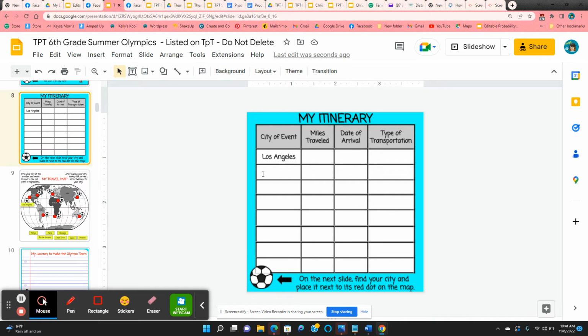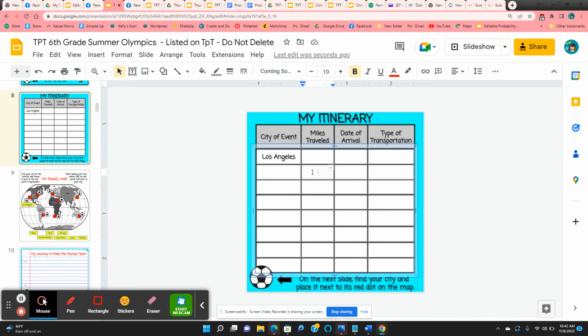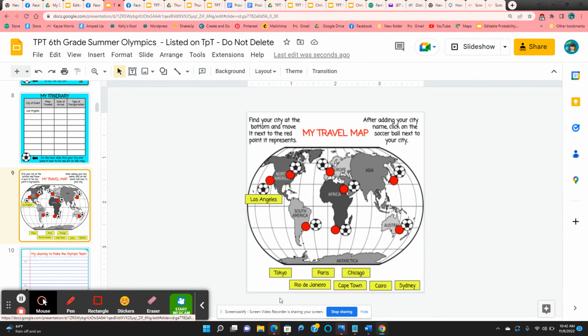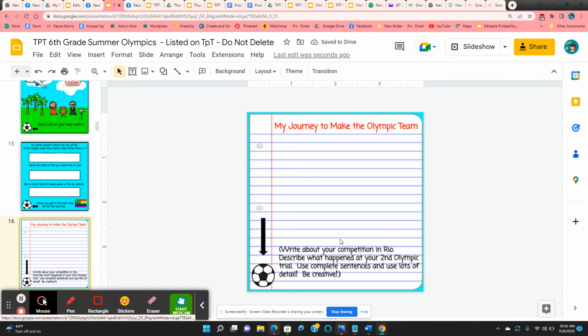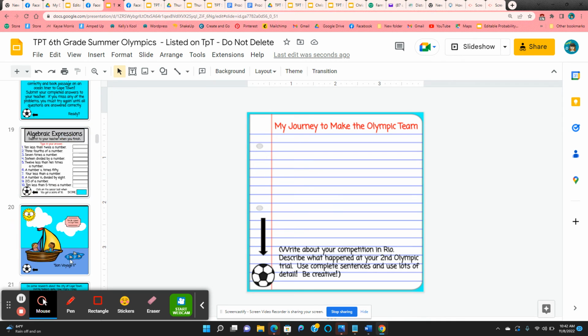This time they'll be filling out the second row. So Rio de Janeiro, they're going to type in here how many miles between Los Angeles and Rio, the date they arrived, and they went by airplane. So they're going to type in airplane. So each time they come to this, they're going to fill in one row. And again, this time Rio, they're going to find on the map. Click and hold, move the city into place, and click on the soccer ball next to Rio. And they're just going to continue this with all 8 cities.